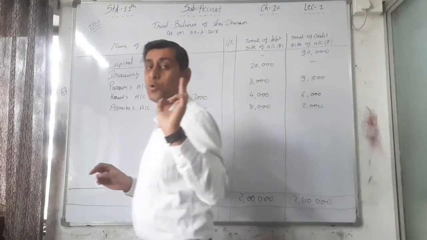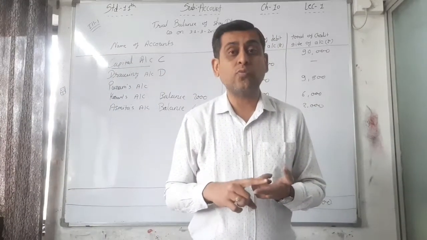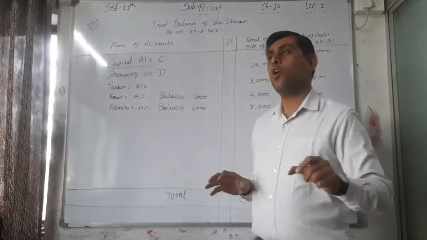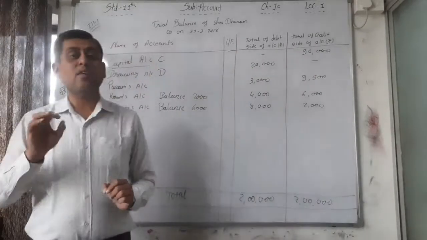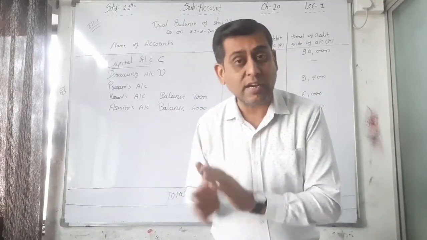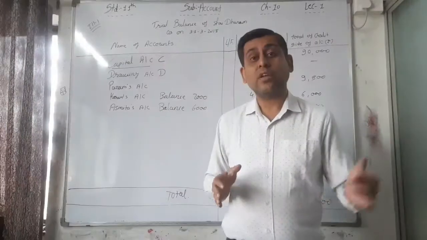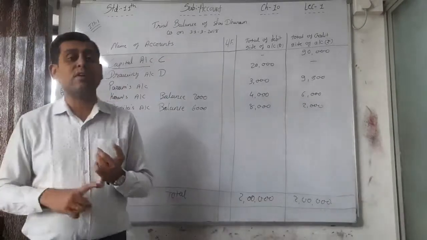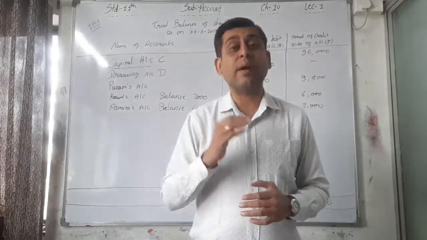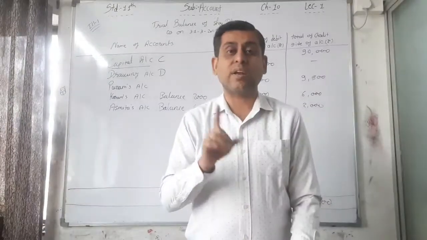That is chapter number 2. See the importance. I told you at that time, chapters 1 to 4, all the main chapters 1 to 4 are important, and if you do not exactly complete those chapters, then you cannot go for further studies. If you know the rules of the personal, real and nominal account, then you can do this chapter. Then you can find out whether the balance is a credit balance or a debit balance, and on the basis of that you can write it down in the trial balance.